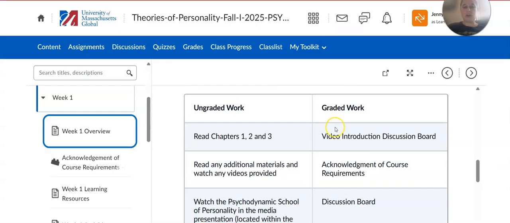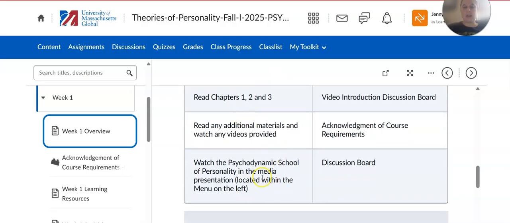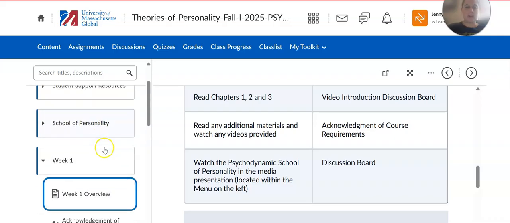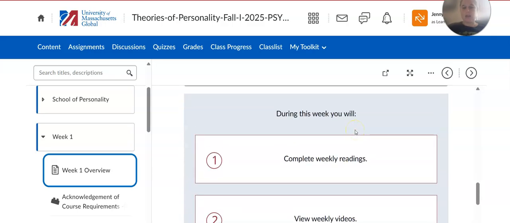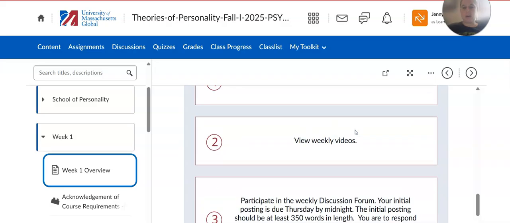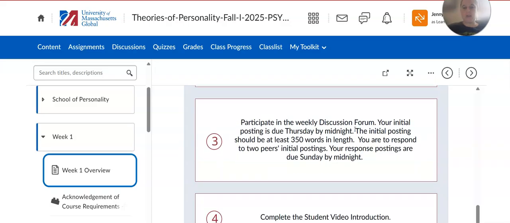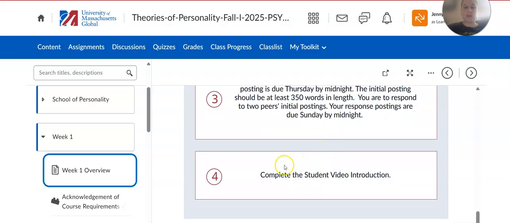If we get back to the course shell, you'll see a similar graphic here with the ungraded work, the readings, watching the psychodynamic school of personality media. Remember, that's over here. And then what is due as well, which I already reviewed. And then there's a nice little checklist for you to complete your readings, watch the different videos, participate in the discussion forum. Here you have that your initial posting is due Thursday by midnight. It needs to be at least 350 words. That should not be difficult because the prompts are elaborate enough to not make it a problem to be 350 words, and to respond to 2 peers' postings Sunday by midnight, and to complete your introduction video.